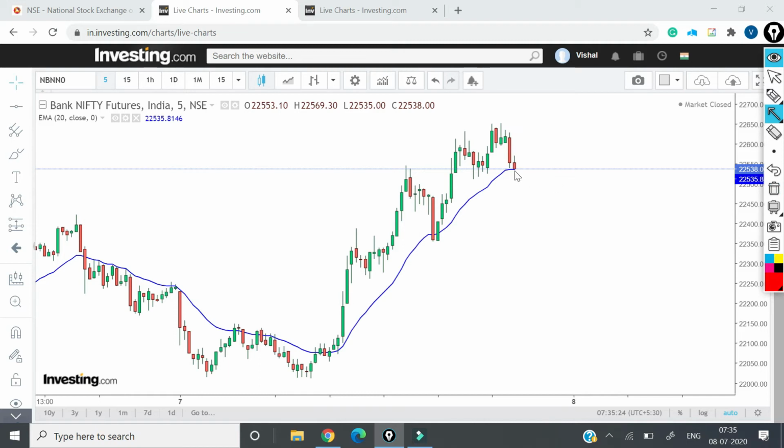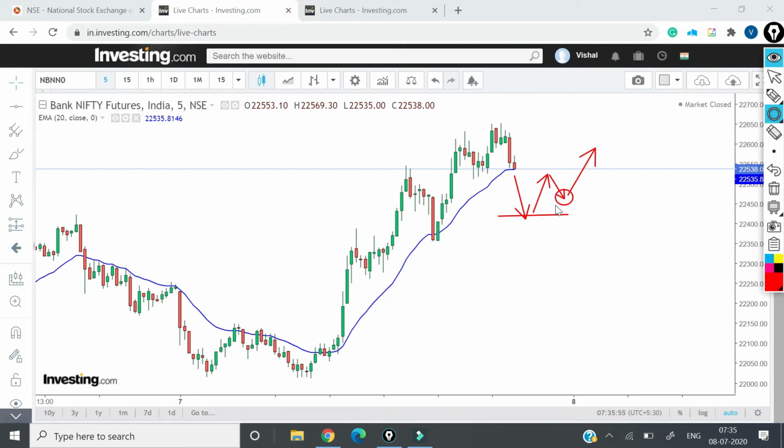We need to see where the price opens up. If price is opening up below this 20 period moving average, then let's say the price opens up here, then let's wait for some sort of a pullback. And if there is again a pullback over here which is not crossing this level, which is 22,200, and from there we will see some sort of a price rise, then I will go for a buy at this level.